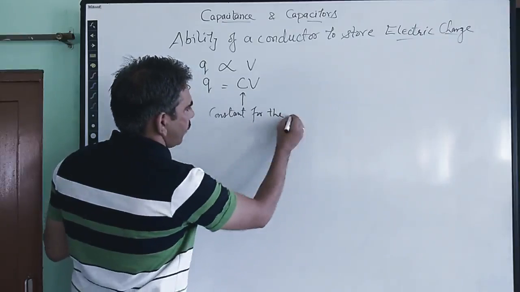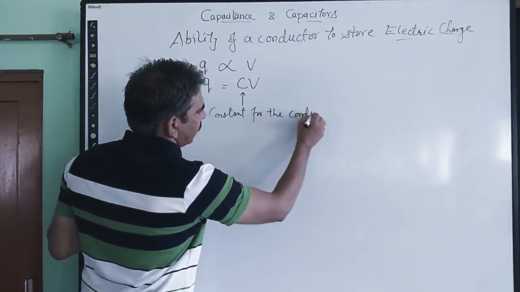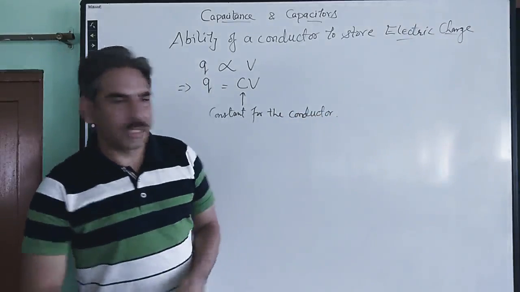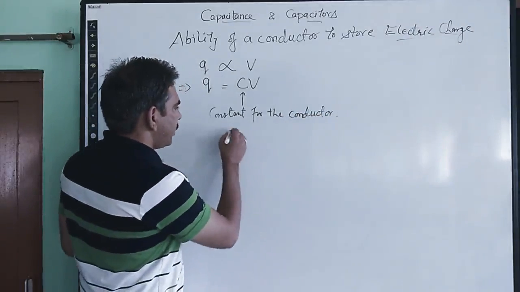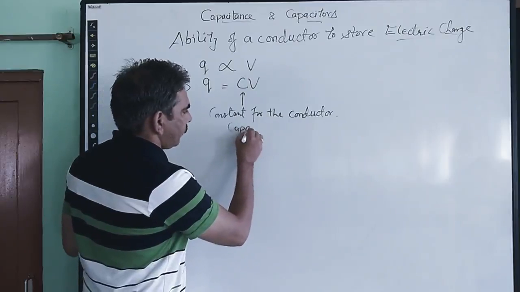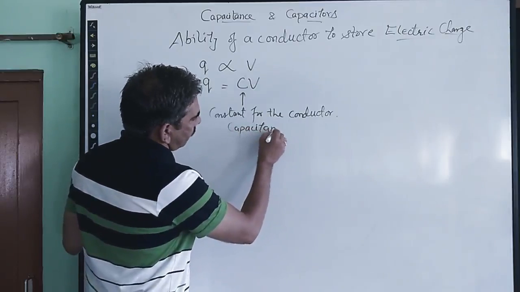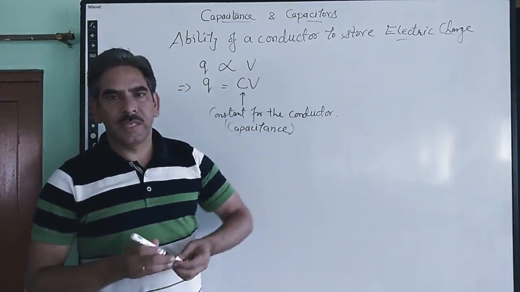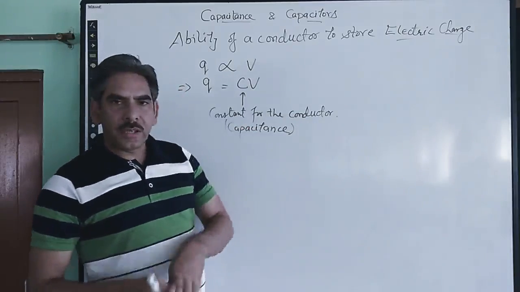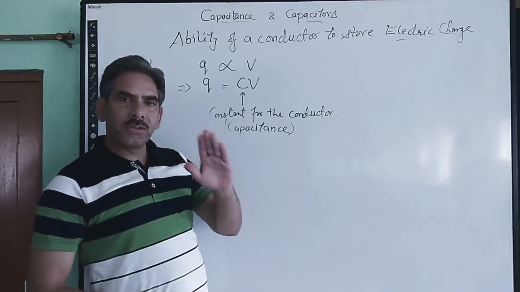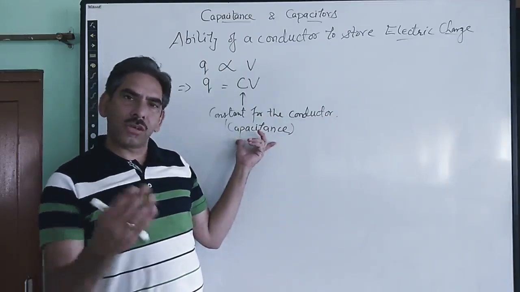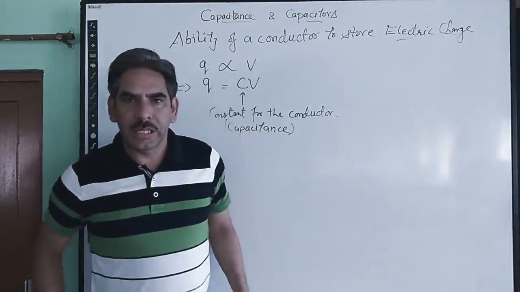The value of this constant depends upon the property of the conductor, and this constant is called the capacitance of the conductor, right? It has a constant value for the given conductor.